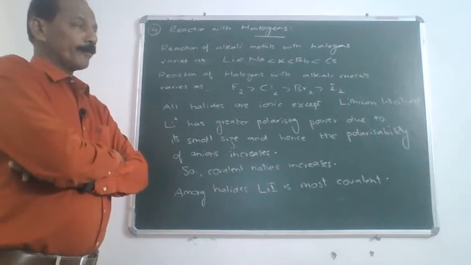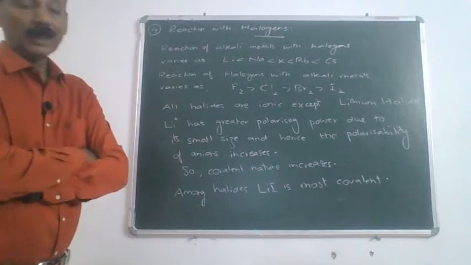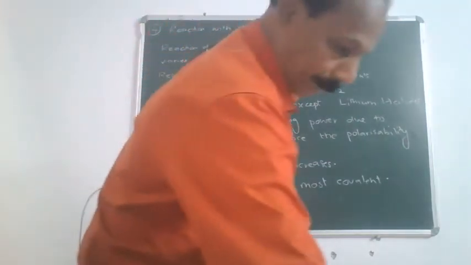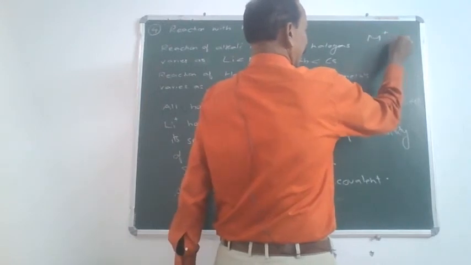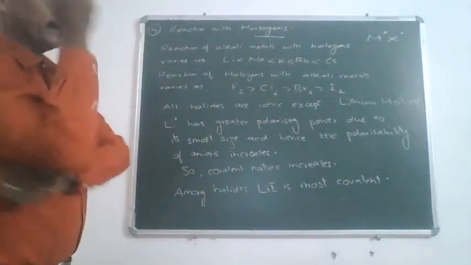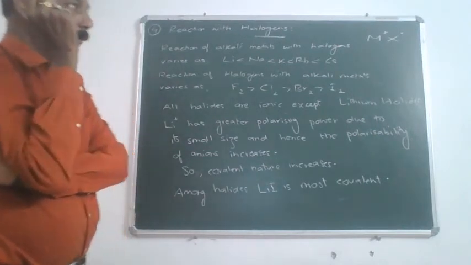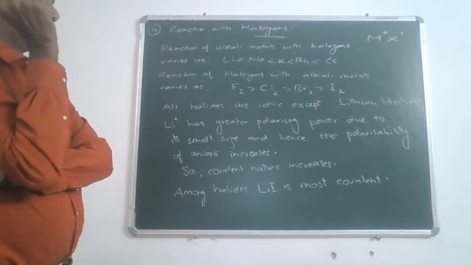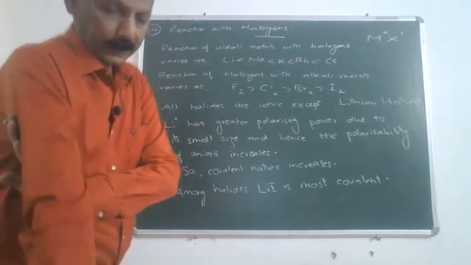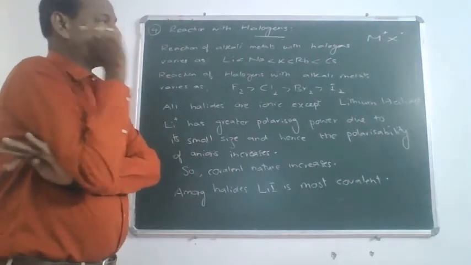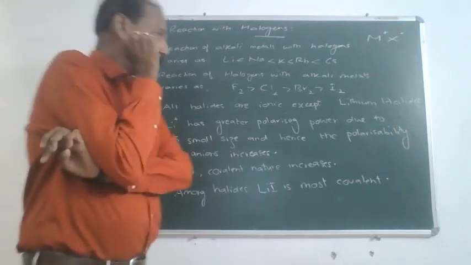Now, the alkali halides which are formed are all ionic. They have the general formula, say M+X-. Now, remember, it is only halides of lithium which are not ionic. All other halides are ionic. Halides of lithium are covalent. Here, we need to remember a point.